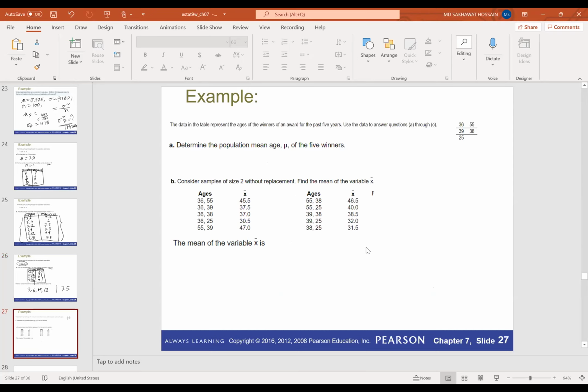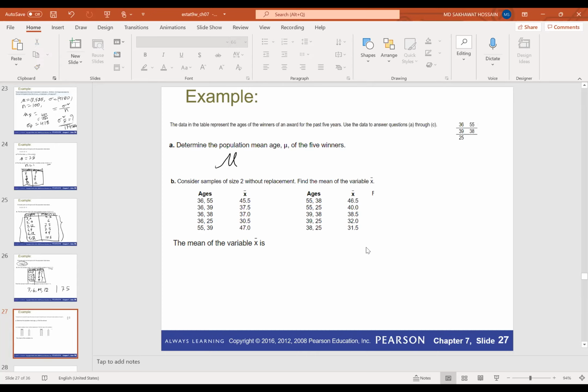Okay, so here we have one more example, and this is the last example for today's class. The data table represents the ages of the winners of an award for the past 5 years. So we have 5 years and ages for those 5 years. So use the data to answer questions A through C. Determine the mean age mu of the 5 winners.